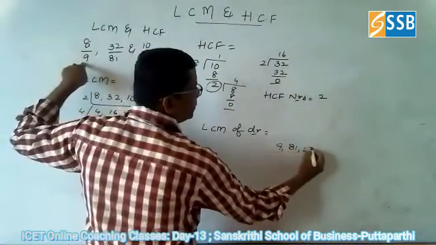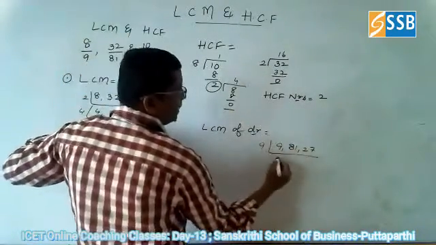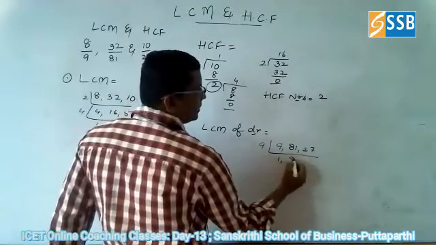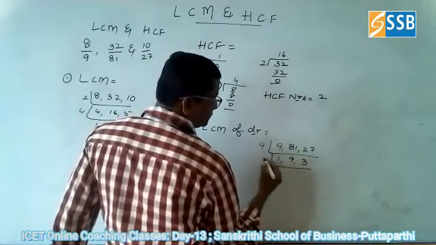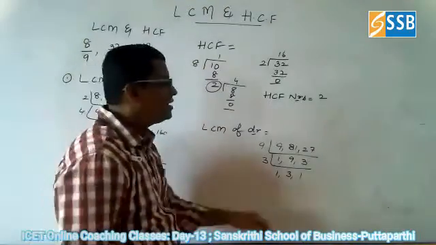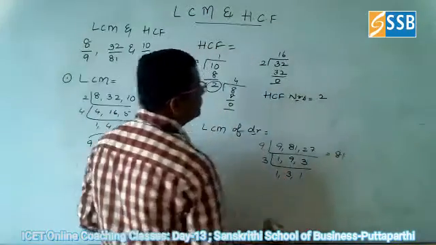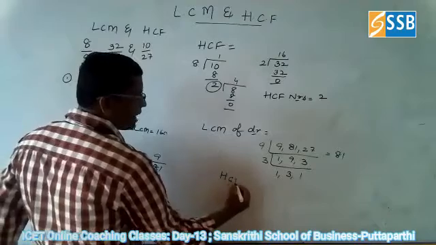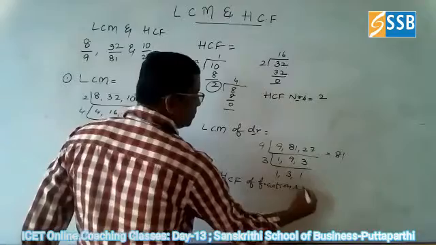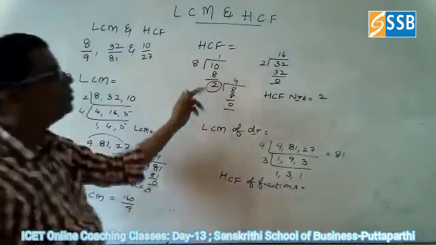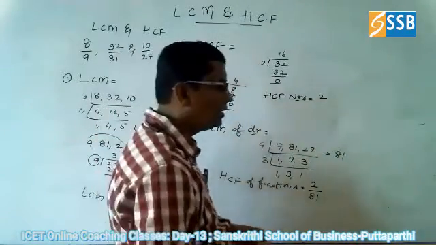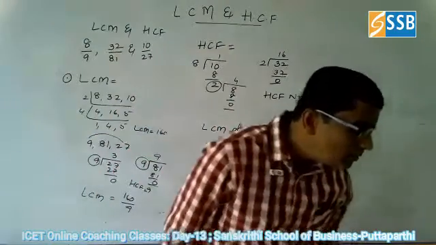9, 81, 27. 9 1s are 9. 9 9s are 81. So the LCM is 81. Therefore the HCF of the given fractions is the HCF of the numerators, 2, divided by the LCM of the denominators, 81. So 2 by 81 is the answer.